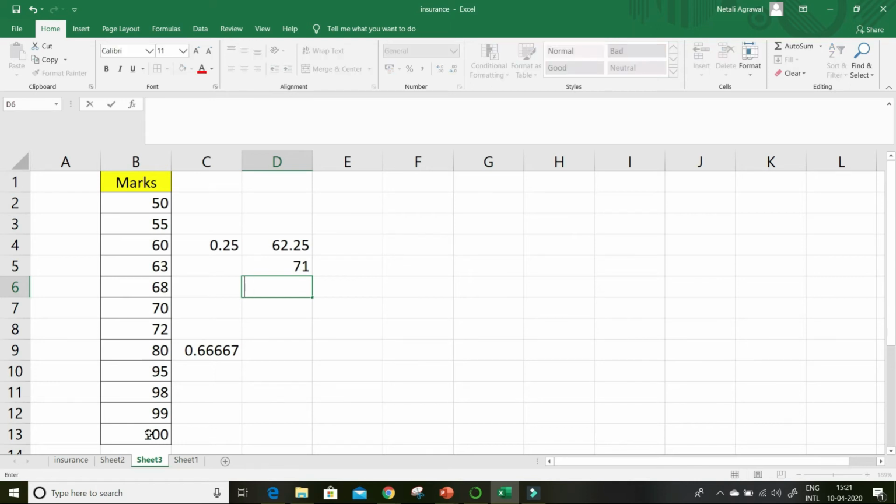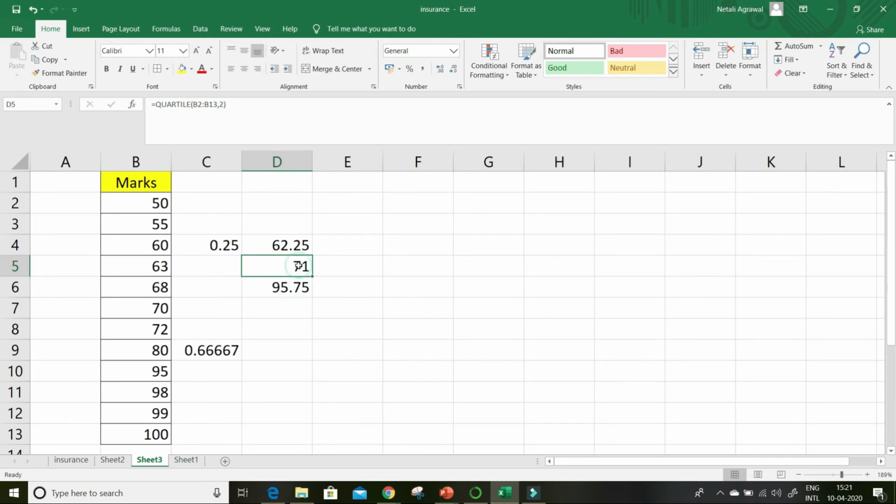Now let's see the third quartile. Third quartile is this value, 95.75. So any value less than this, 75% of your data lies below this one, and 25% of data is greater than this. That's what is your quartile.